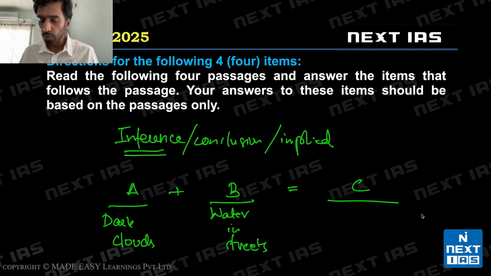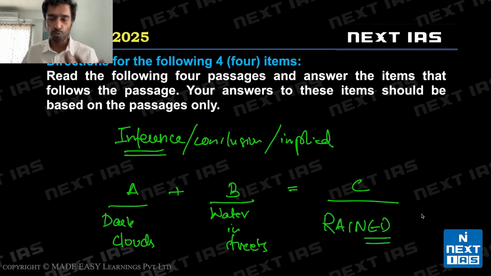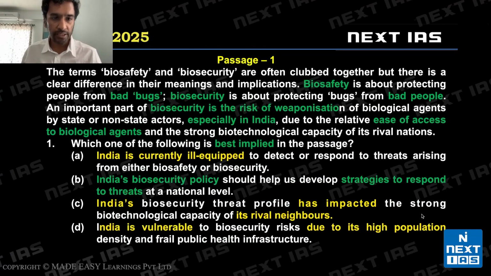You will put both of these facts together and you'll infer that it has rained. It has just rained, right? This is what we would infer. So an inference or an implication or a conclusion here is us using some pieces of evidence. This is the important part. Us using one or more pieces of evidence to reach a conclusion. Correct? That's what an inference or implication is. Now let's go back to the question.